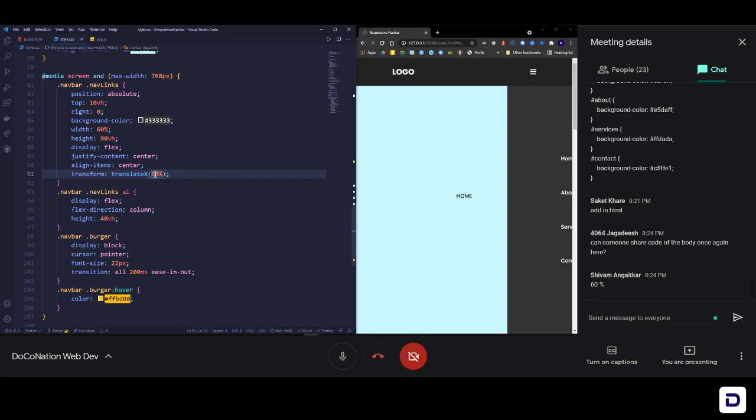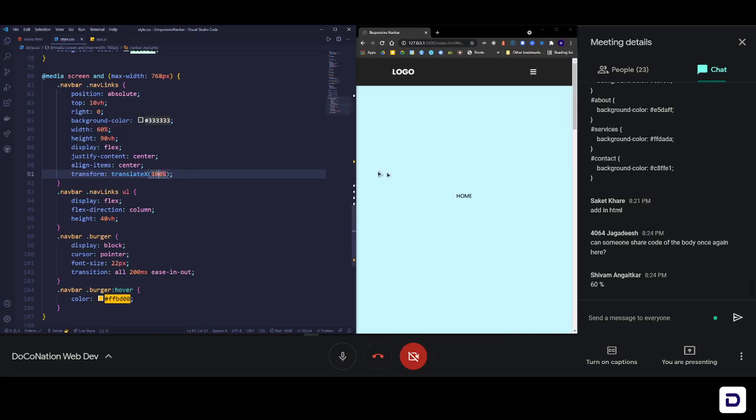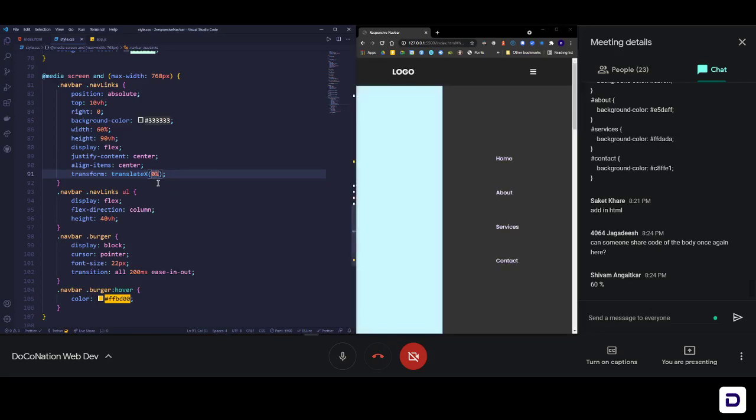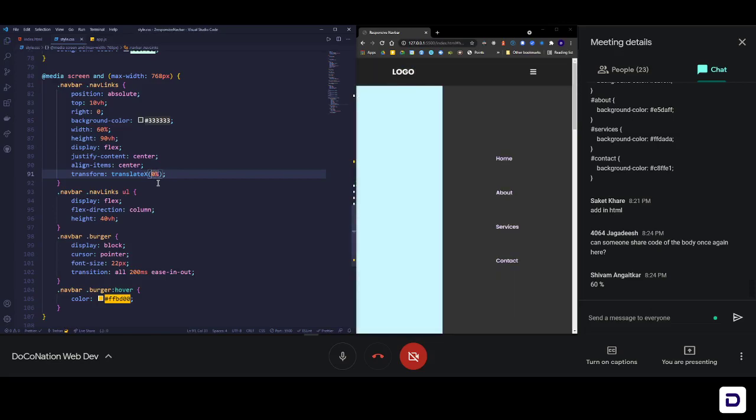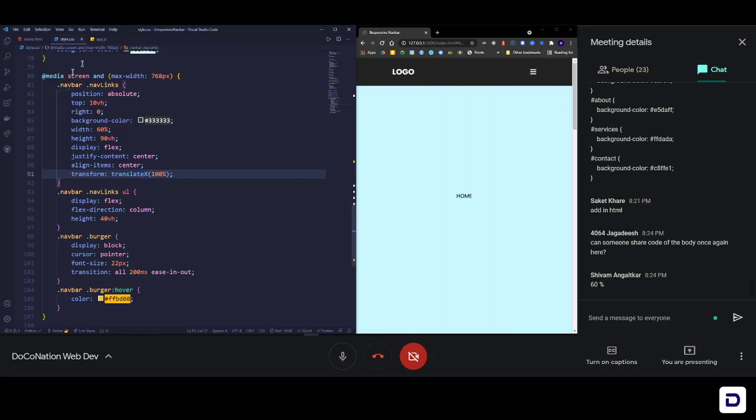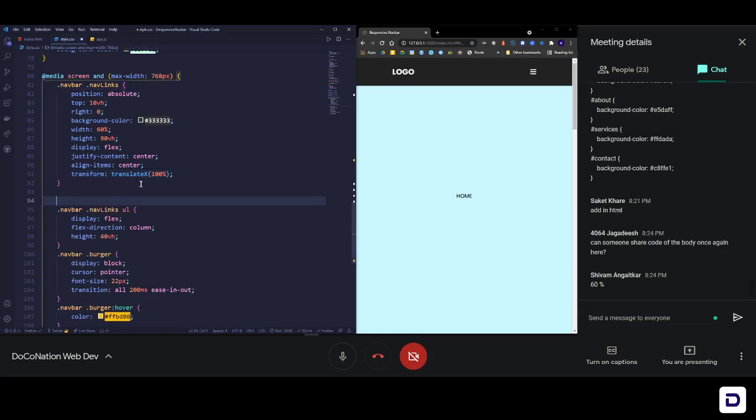Okay, so we'll push it properly towards 100, and then finally what we want to achieve is that when we click on this, this should become 0. Okay, like this. So that means it's moving from the initial position of 100 to the 0 position. Okay, that's what's happening. So let's make it 100, and to actually achieve this, let me just create a pseudo class, or basically a dummy class that we will be using just for the animation purposes.